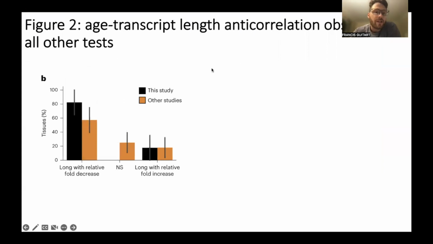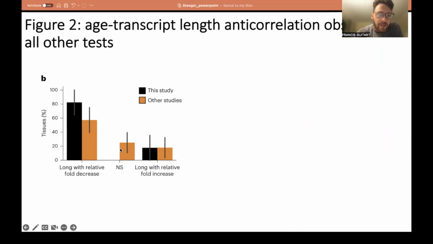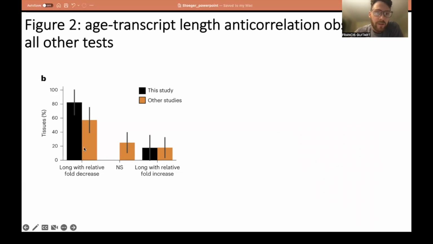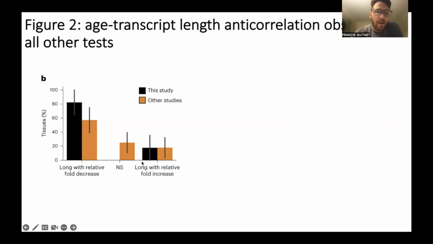They basically summarized those findings in this bar plot. So we have the different correlations broken down by not significant in the middle, long transcripts having a relative fold increase with age, and then the long transcripts with a relative fold decrease in age. In black, we have the different tissues studied in this project, and in orange, we have all the other studies that they looked at. So we're seeing generally that there's this profile of decreased expression in most tissues observed in the papers that they were able to sample from the literature.